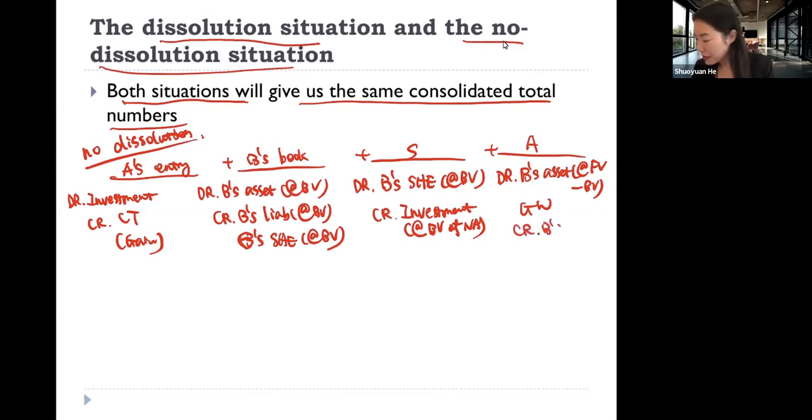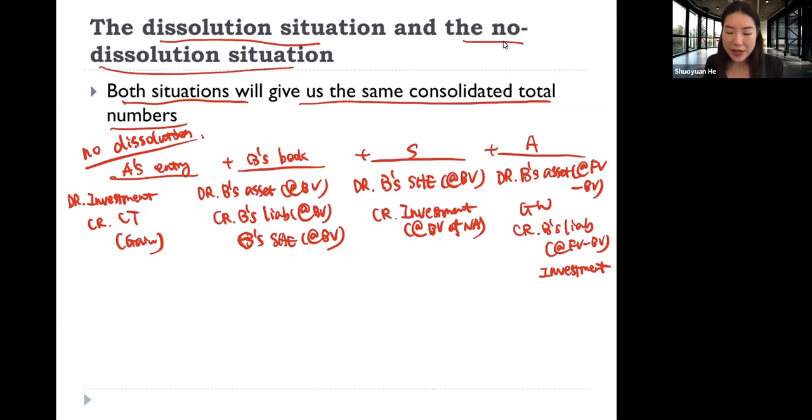Credit firm B's liabilities at the difference between fair and book value, and credit investment account correspondingly. So this credit to the investment account is either equal to the difference between fair and book value of firm B's net identifiable assets, or we need to add goodwill to it if there's any goodwill. So this is what we do under the no dissolution situation.